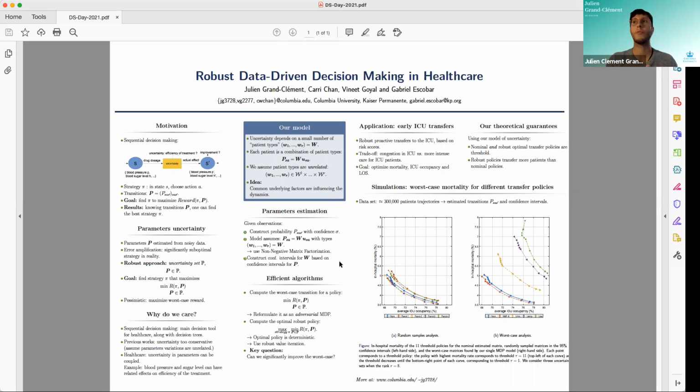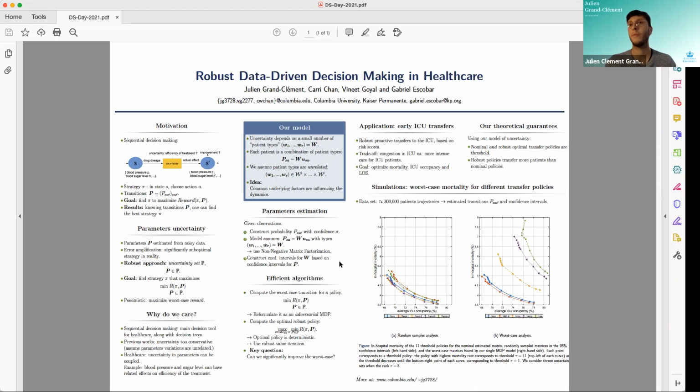So we are able to compute a policy that maximizes the worst case survival rate of the patient across all plausible patients. Here I want to emphasize that there is some contribution on the theoretical side, because we are able to propose a model that is significantly less conservative, because it models dependency across parameters, compared to previous approaches, and it remains tractable.